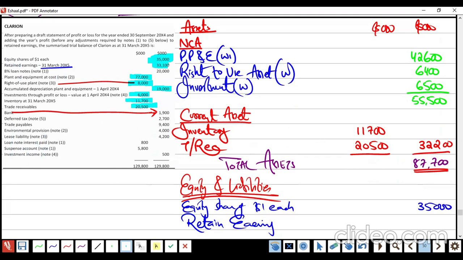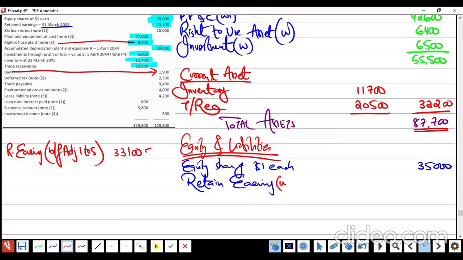Sir, they mean to say that this is retained earning, which is 33,100, and it's before adjustment of notes 1 to 5. So, sir, we need to adjust our retained earning with each and every note. Yes, you are required to do this. So, retained earning will be a big working, but at the end, I will do it.